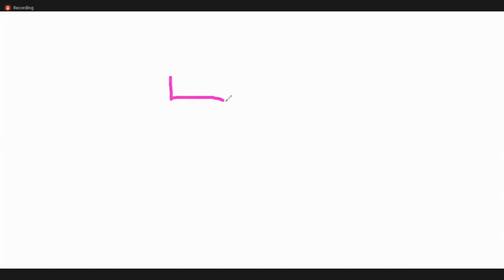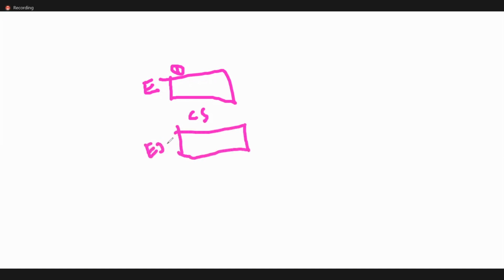See, this is the entry section, which means the TSL first line. Okay, the TSL code. This is the critical section. This is the exit section. Okay. Let us say this is the entry section, which means TSL, some code, lock 0.